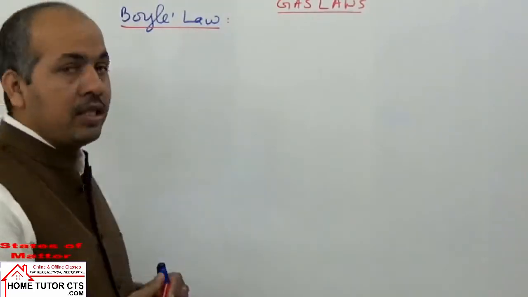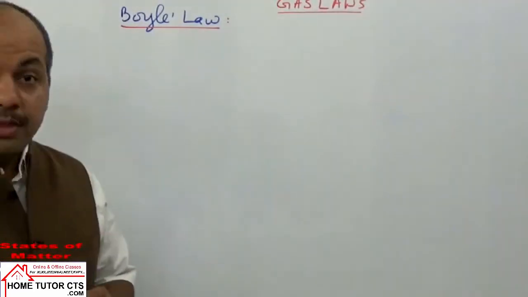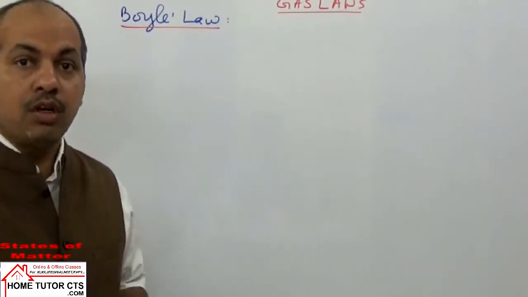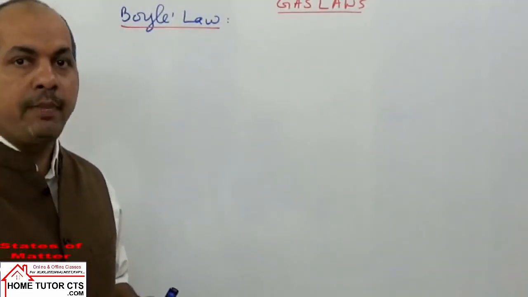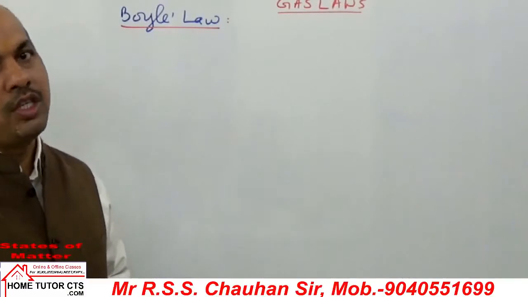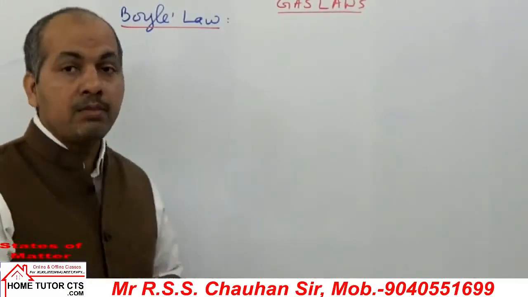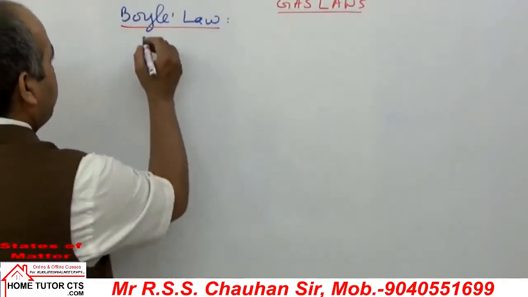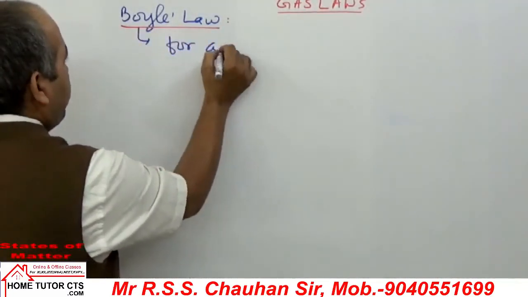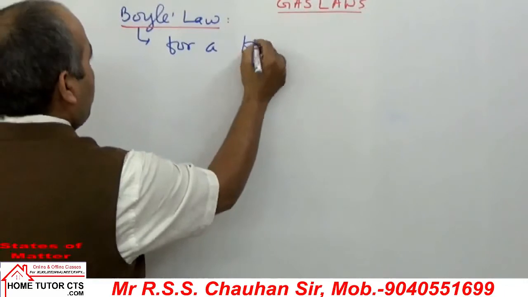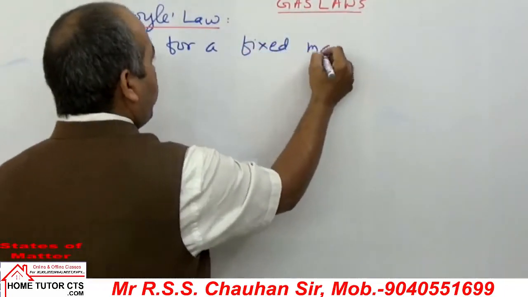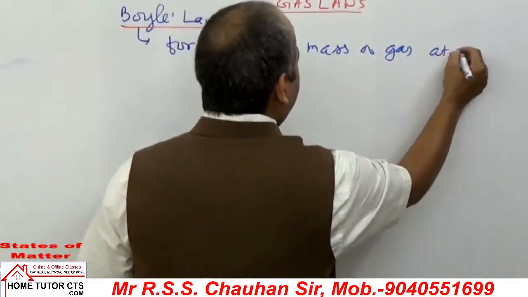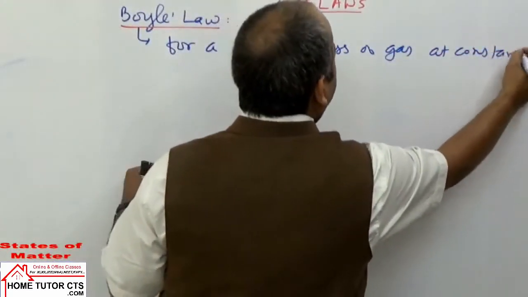The different laws are the experimental observations of variation of the properties of pressure, volume and temperature on keeping some values constant and some values changing. So first can be taken Boyle's law. Write down the statement. See, it states that for a fixed mass of gas at constant temperature,